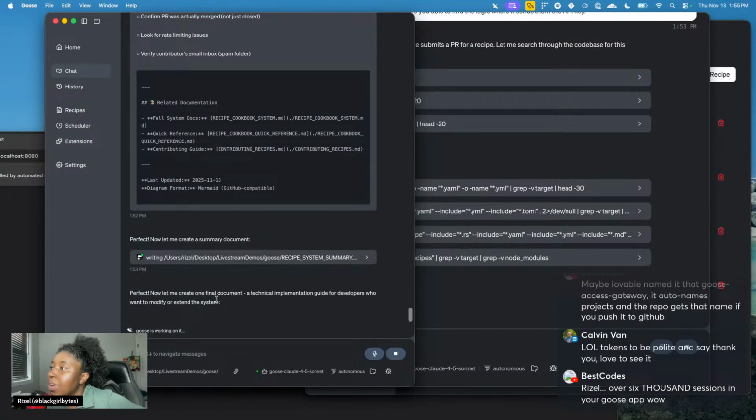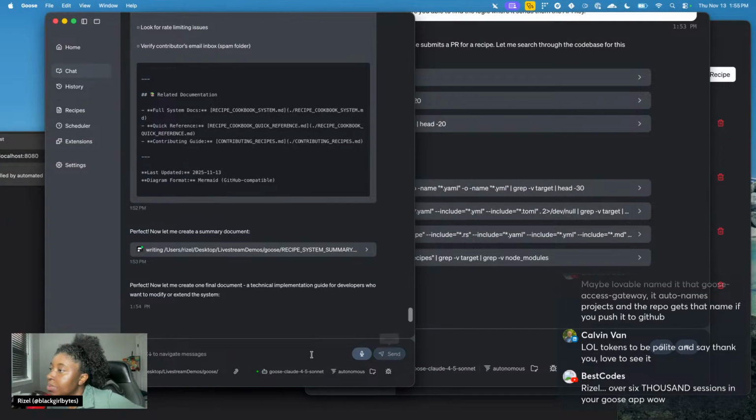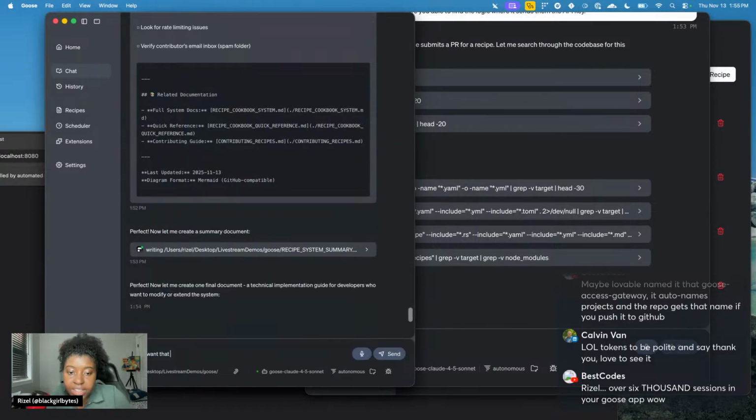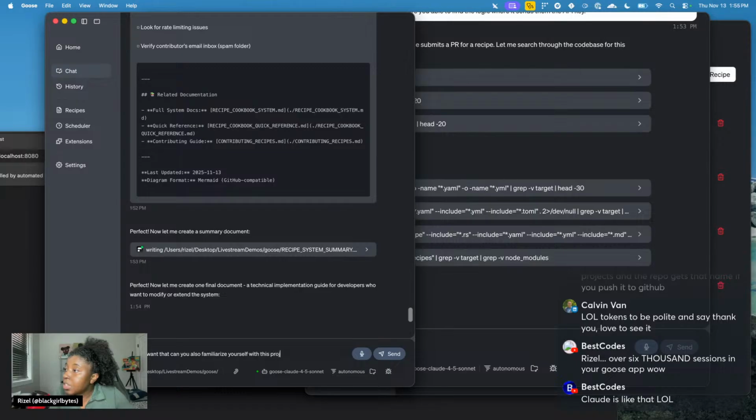What do you need one final document for? Stop. I don't want that. I don't know what you're doing either. Forget it. Forget these stupid files. I'm going to tell it, can you also familiarize yourself with this project? Don't make an instruction file. Just take a look.